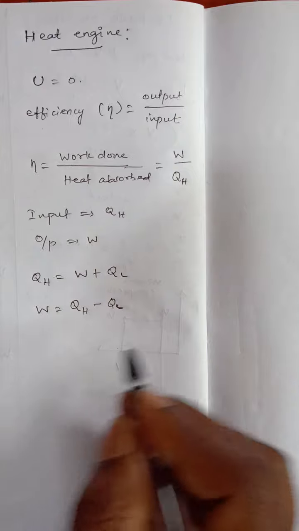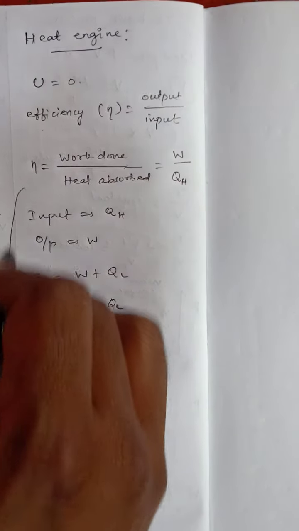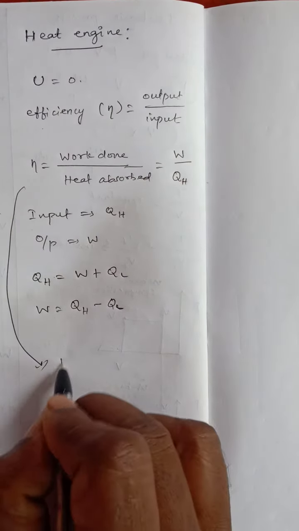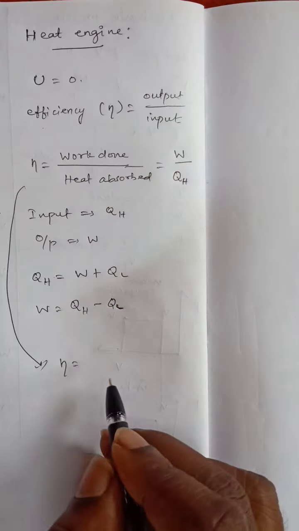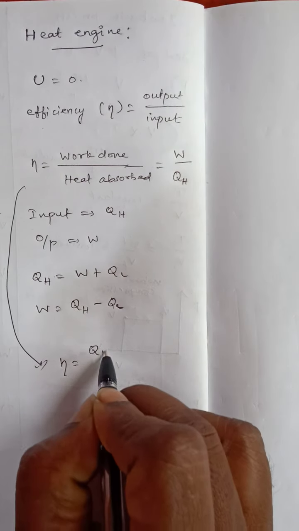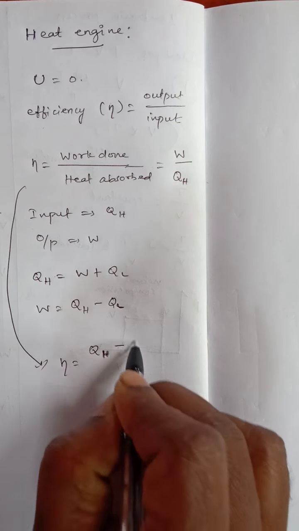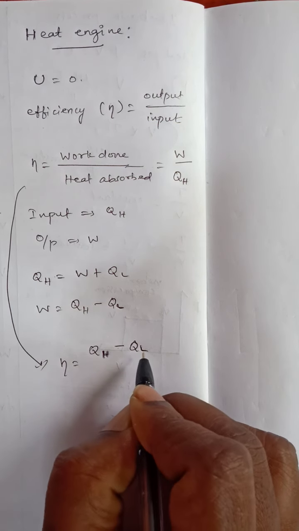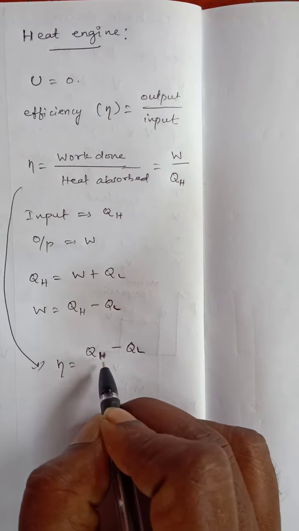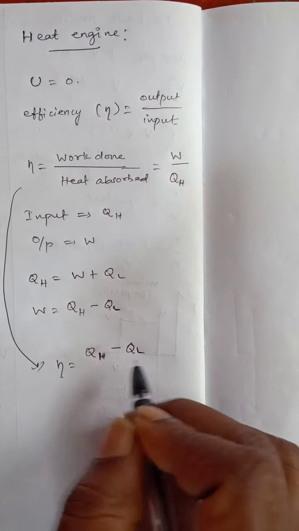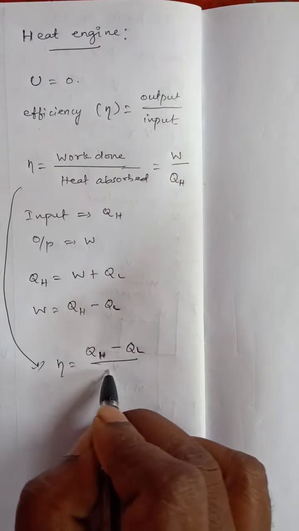Applying this equation, eta is equal to W by QH. What is W? W is QH, the amount of heat energy from the hot reservoir, minus QL, the amount of heat energy in the cold reservoir. H indicates high and L indicates low, and the heat absorbed is QH.